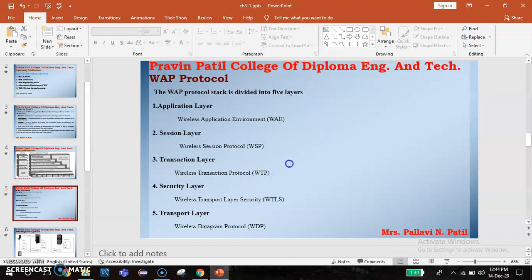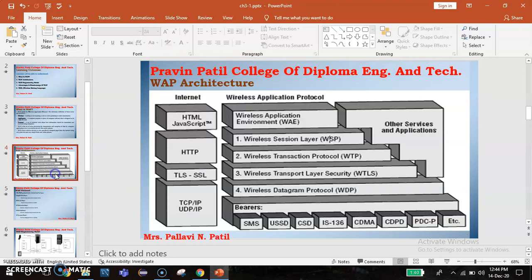WAE is the uppermost layer in the WAP stack. It is a general purpose environment based on a combination of WWW and mobile telephone technology.